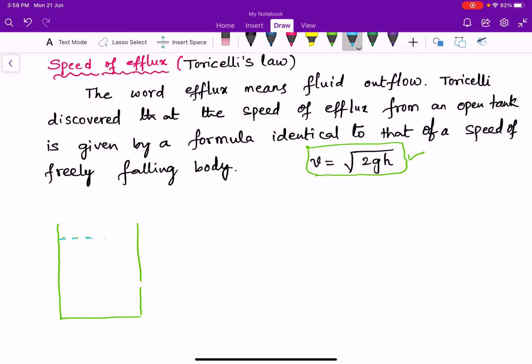The density of the fluid inside the container is rho. This tank has a small orifice, a small hole, at a height of y1 from the bottom.